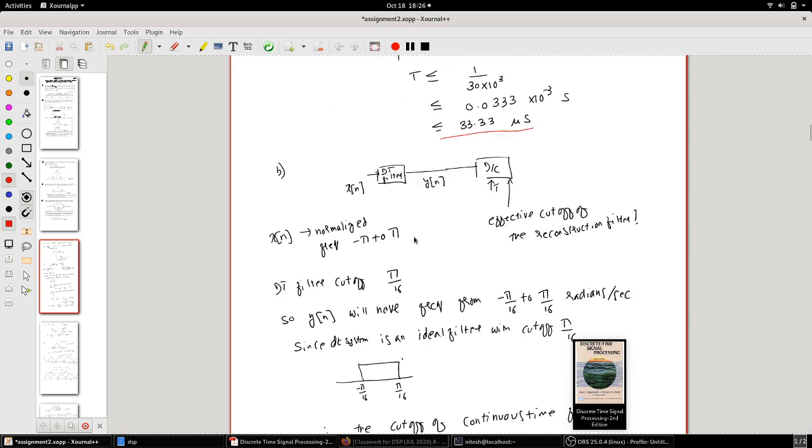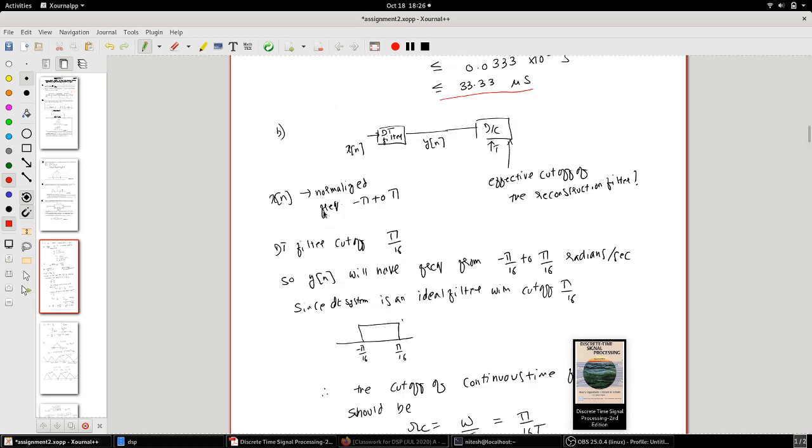Second, B question, what it is saying is the x of n. See, when you have xc of t converted to x of n, it is normalized to frequencies from minus pi to pi, right? When you transform any continuous time signal to discrete time, the discrete time signal frequencies get normalized from minus pi to pi, and they repeat every 2 pi.